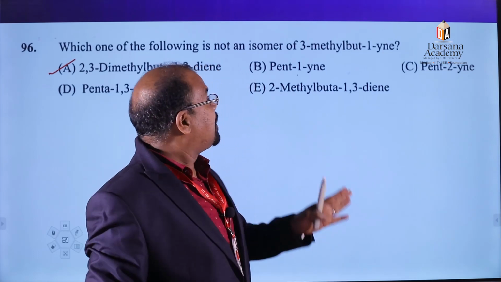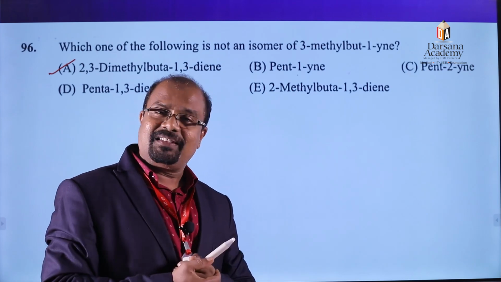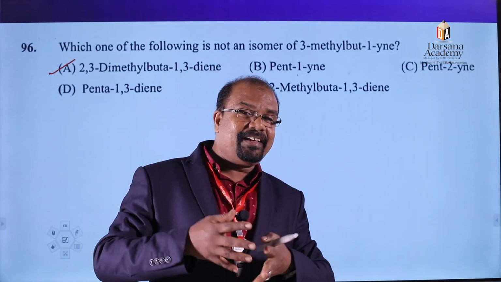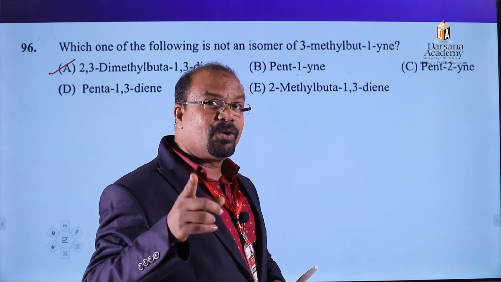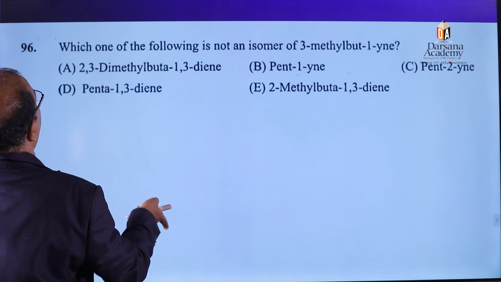Clear? See, another point is butyne. Alkynes are isomeric with alkadienes. Alkynes and dienes. Okay. And also cycloalkene. Please remember that point. Okay. Anyway, the next question, we can go for the next question.